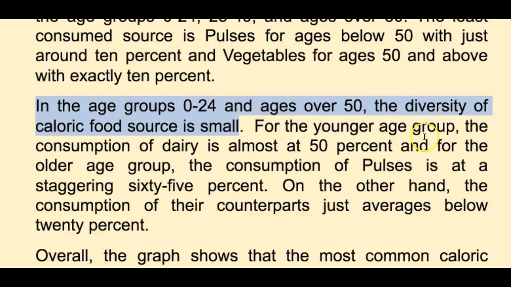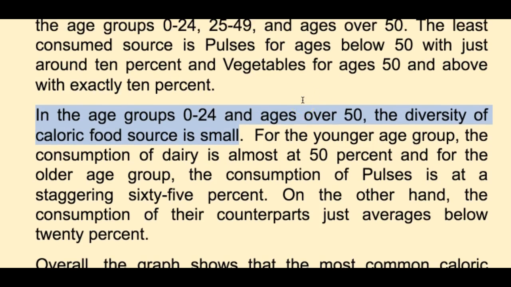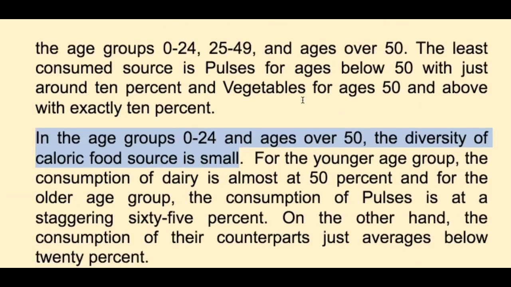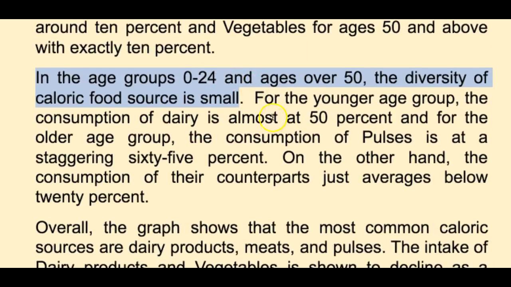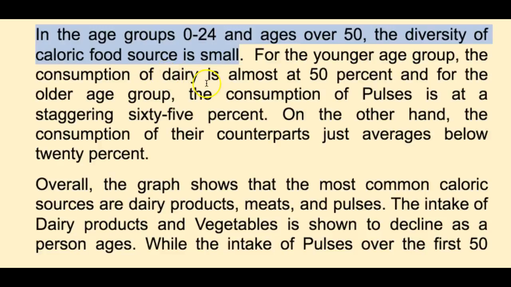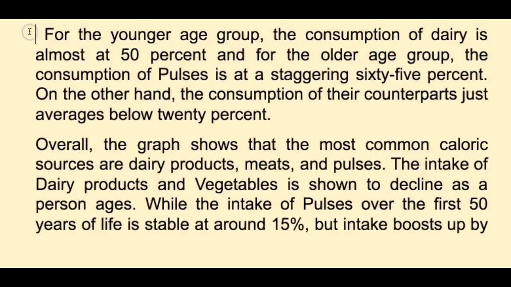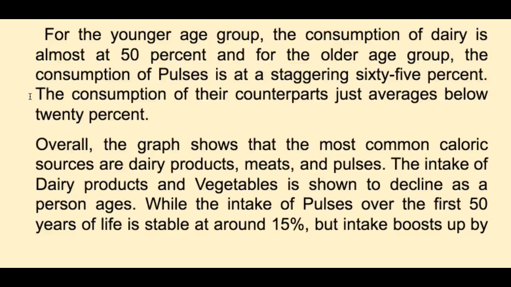I mean, you can't say that because each has the same diversity of 4 types, every age group. So we can't say that. For the younger age group, good. The consumption of dairy, see, now we're doing really well because here we start with the subject, which is fantastic. So 50% for the older age group. Okay, it's almost at 50% for the, and for the older age group, the consumption of pulses is at a staggering 65%. Okay, not bad. On the other hand, no, because on the other hand is for points of view. So the consumption of their counterparts just averages below 20%.